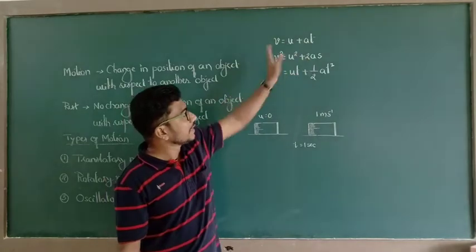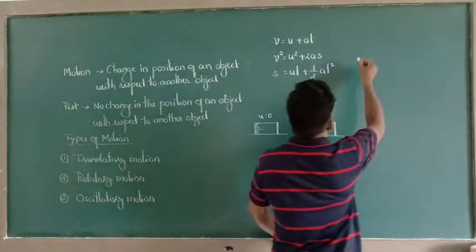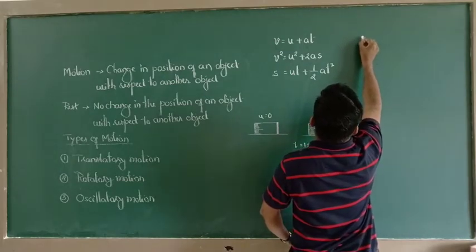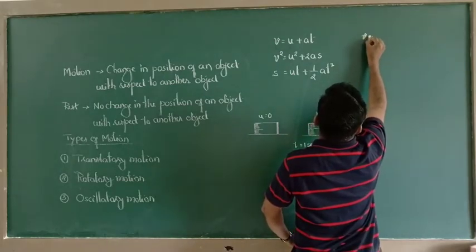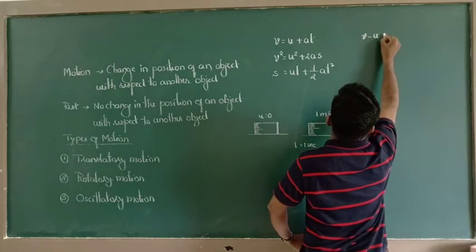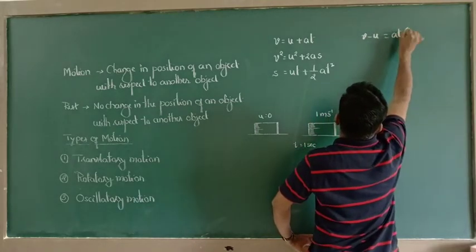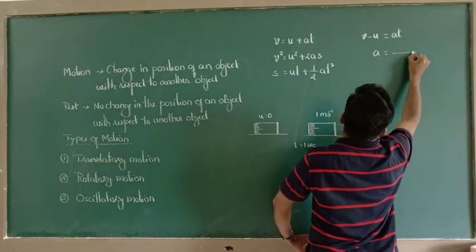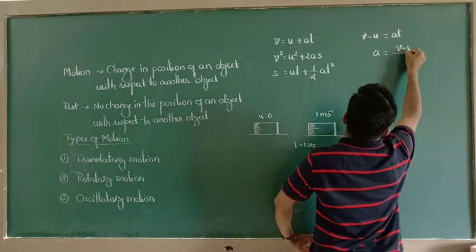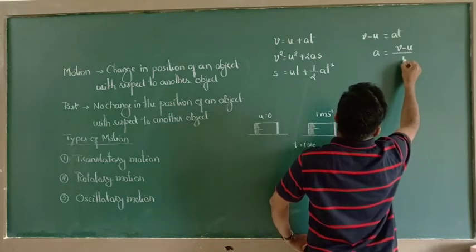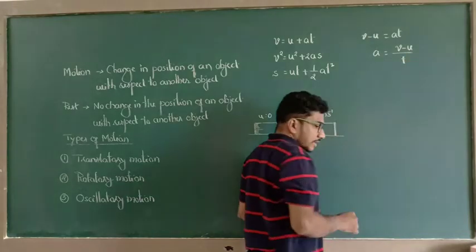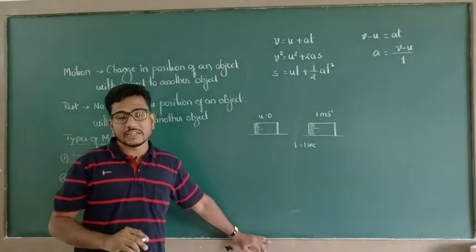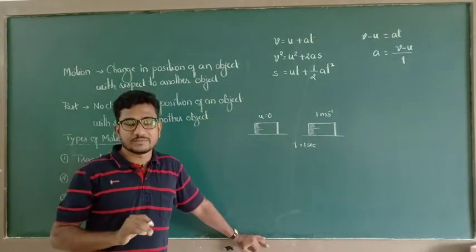By rearranging the terms in this equation, v minus u is equal to at, or acceleration is equal to change in velocity divided by time taken. We know the definition of acceleration, that is rate of change of velocity.